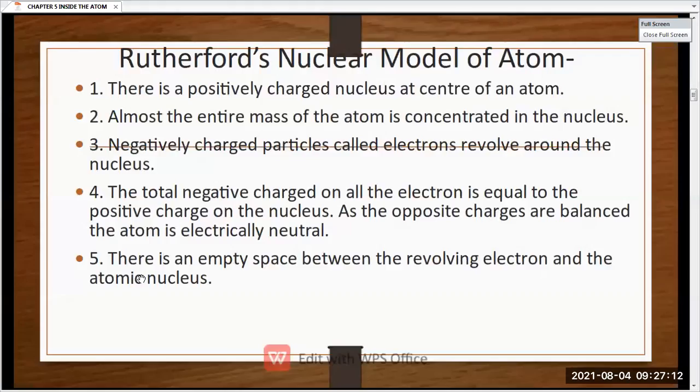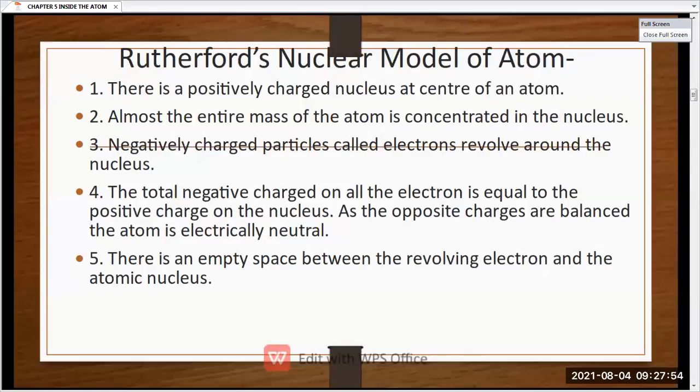Okay, so let us see about the Rutherford's nuclear model of atom. So in this experiment, what conclusion did he come to? There was a positive charge nucleus at the center of the atom. Center of the atom में क्या था? Positive charge थे present in the nucleus. Atom के बीच में एक nucleus होता है और nucleus के अंदर positive charge होते हैं. Okay. Almost the entire mass of the atom was concentrated in the nucleus. So जो entire mass of that atom was almost concentrated in the middle of the atom.